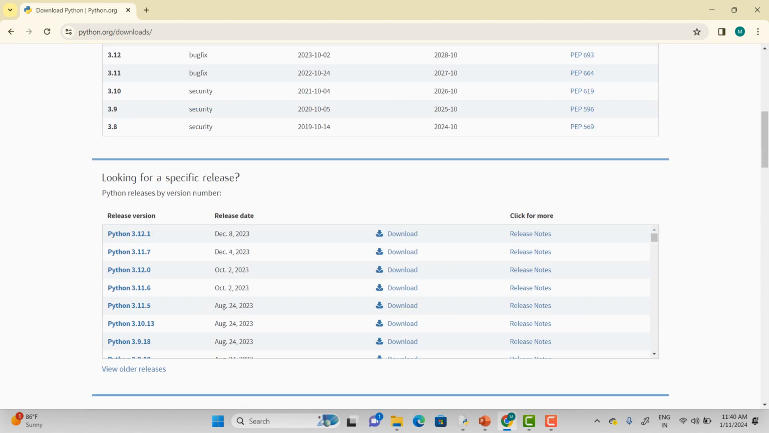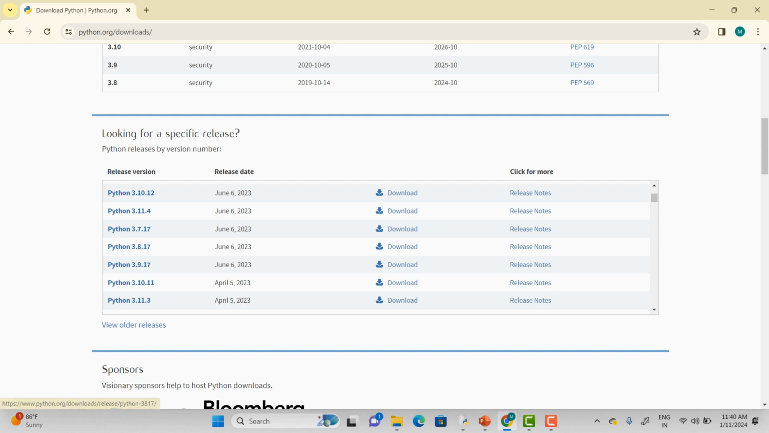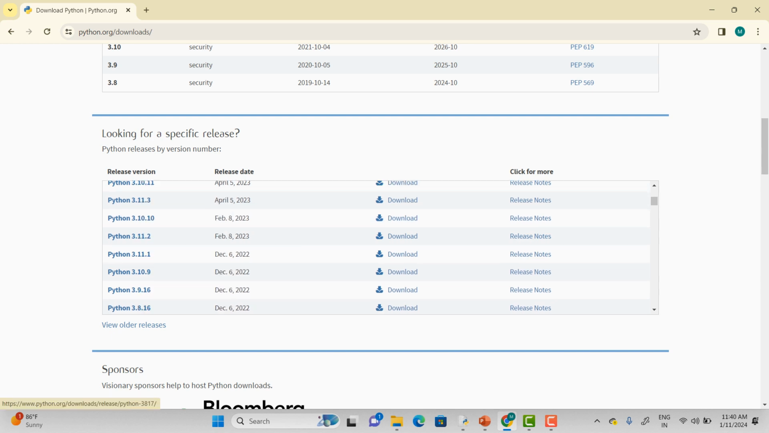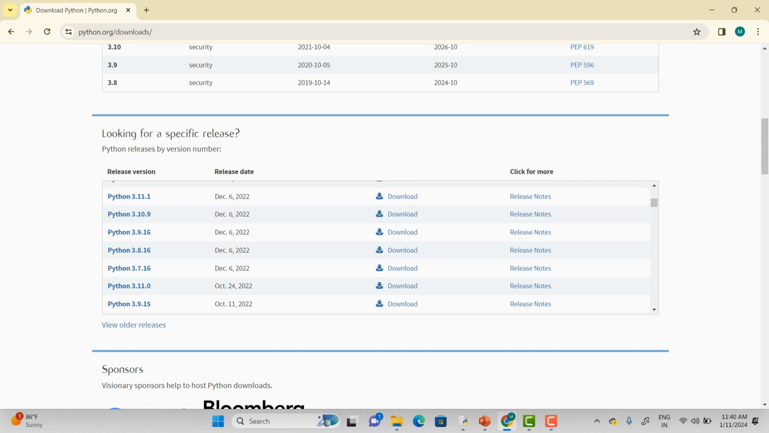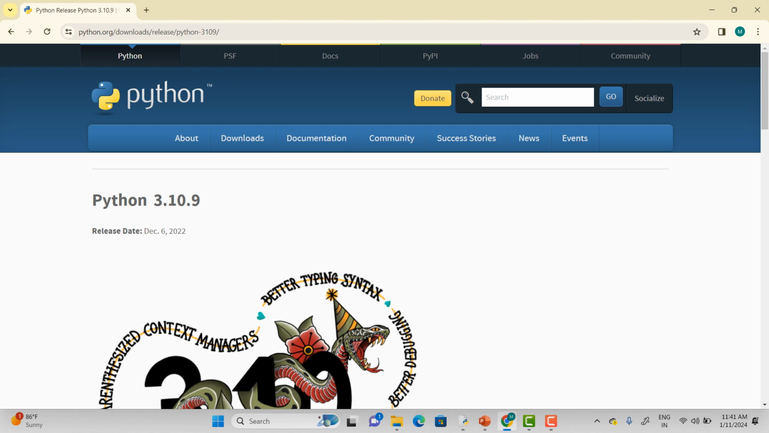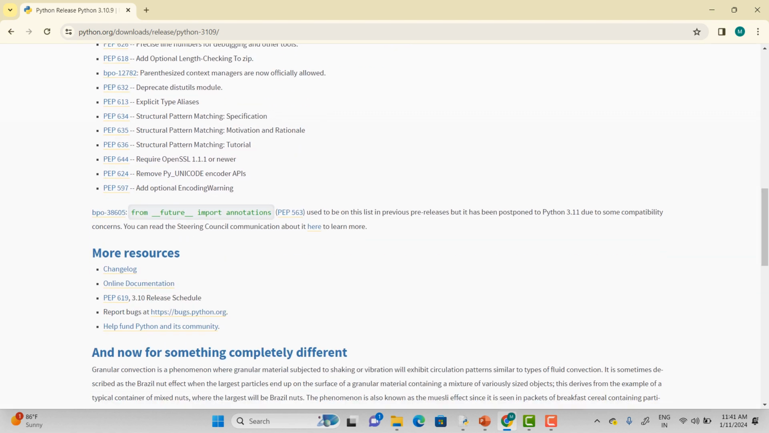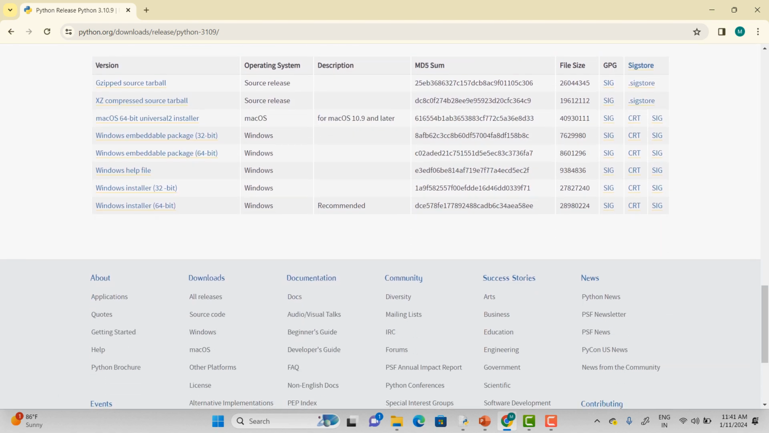Python 3. If you scroll down, it will show you 3.12.1, 3.11.7. You can download whichever version you want. You can click on download and download it free of cost. I'm just showing you. Python has already been installed on my desktop. So I've just clicked on the download. You can just see this.